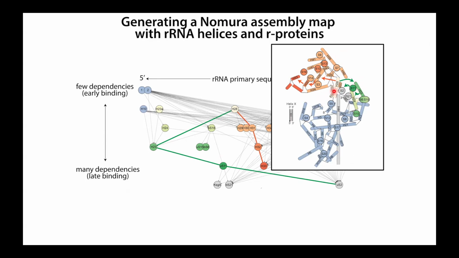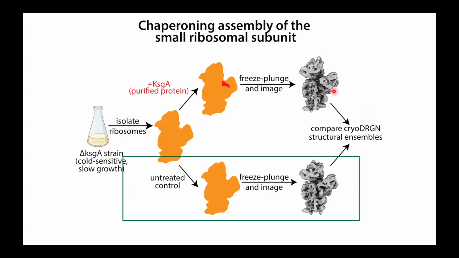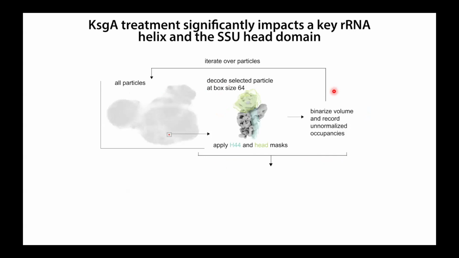Okay, so a couple ways that we've used CryoDRGN just to complete the story here biologically. I haven't actually told you what KsgA does. So we're going to go look at the quote-unquote substrates. And long story short, the substrates were grossly more mature than the products, which is a little counterintuitive for an assembly factor. But we thought, well, maybe there was something subtly wrong with where KsgA is binding. Maybe it's recognizing a structural deformation in the particle, and we should go and try to look at that.